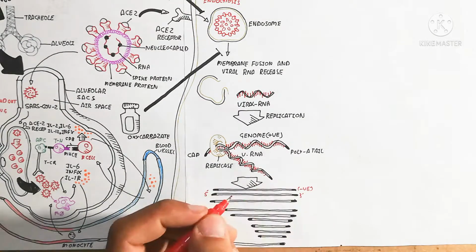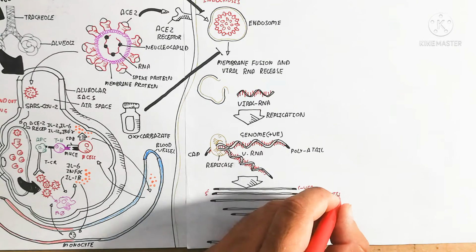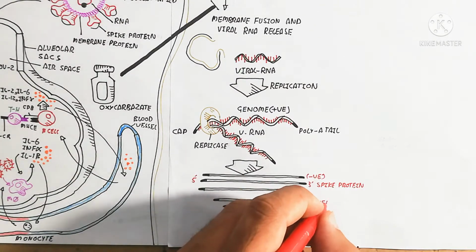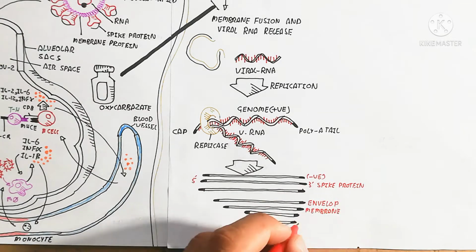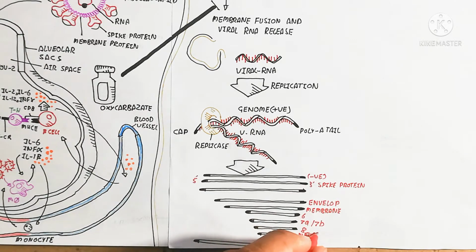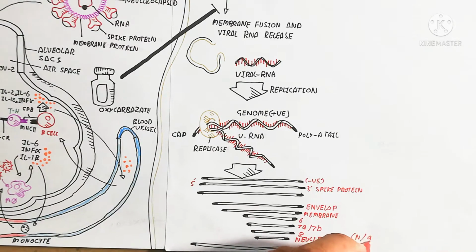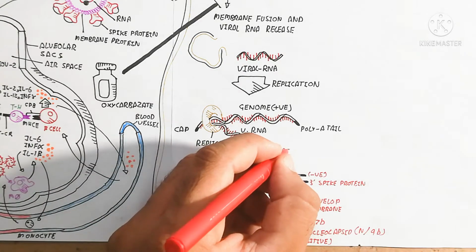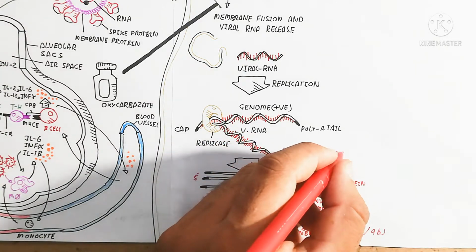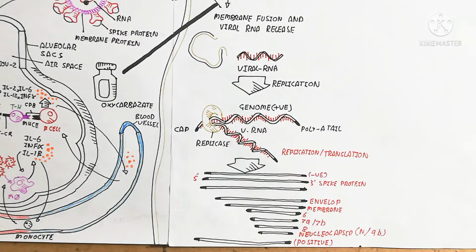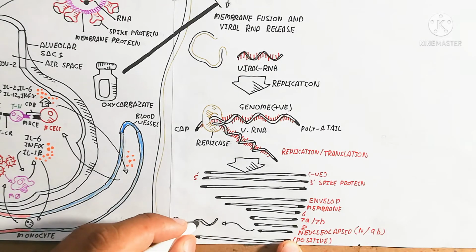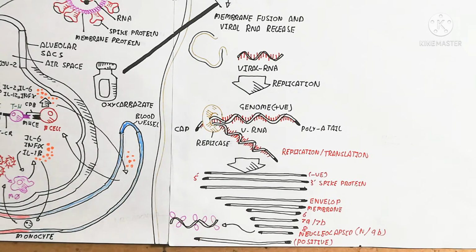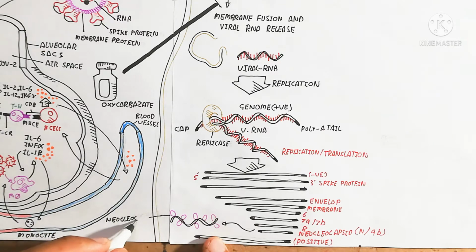For example, the negative strand is released and is not involved here because it is the viral genome, while the positive RNA is also produced, which is used for further viral packing. So here is the 3' to 5' direction: spike protein RNA, envelope, membrane, and 6, 7A, 7B, and 8, and nucleocapsid N and 9B.